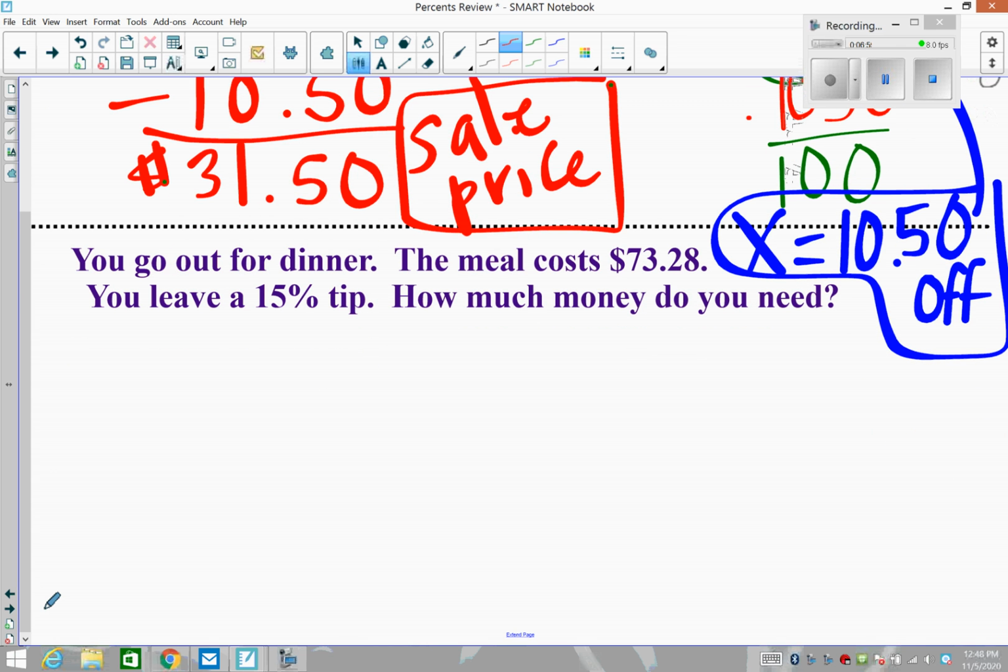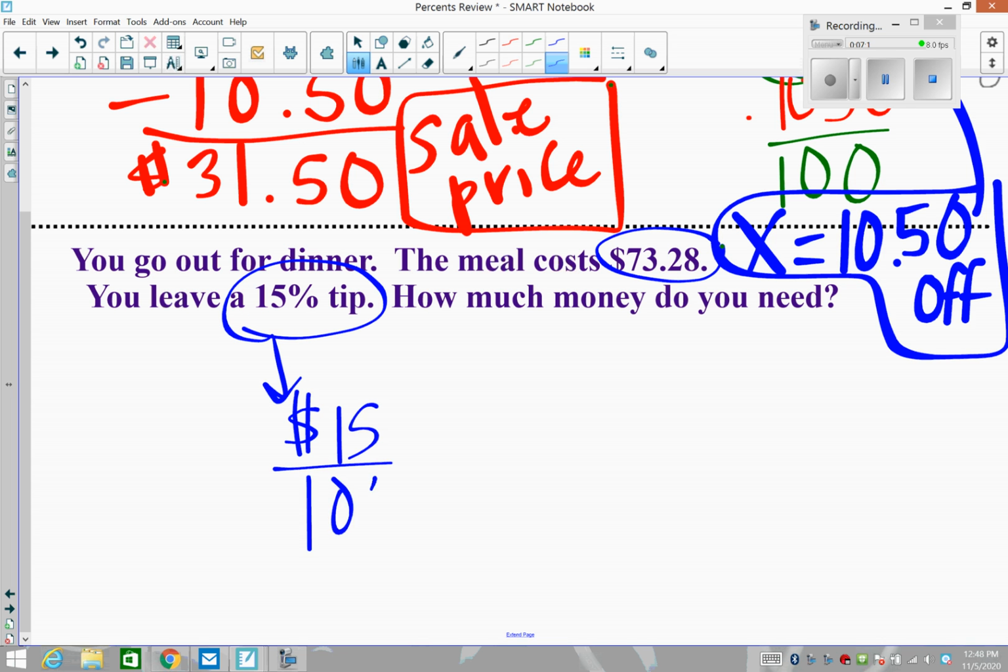Next target is on tipping. You go out for dinner. The meal costs $73.28. You leave a 15% tip. So that means for every $100 you spend, you would tip 15. Now that doesn't mean every meal you ever buy is going to exactly cost $100.